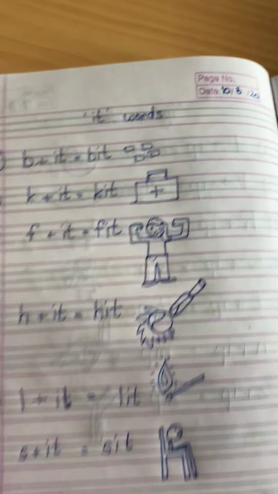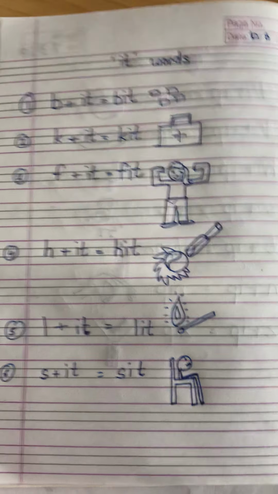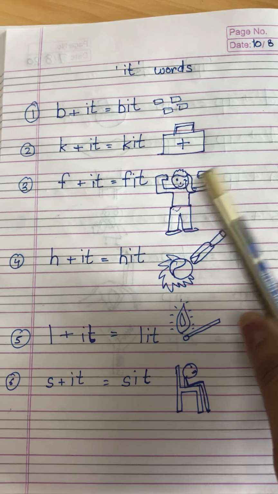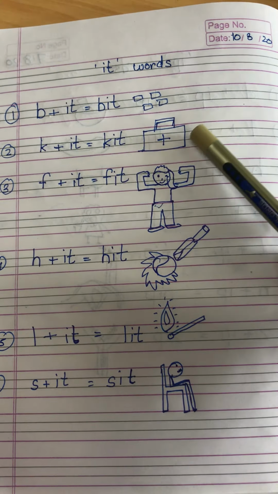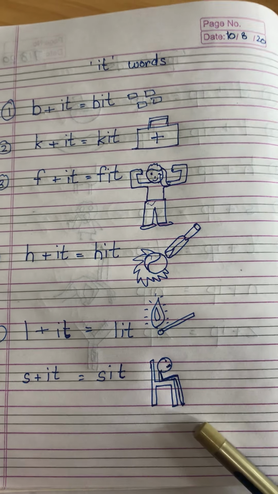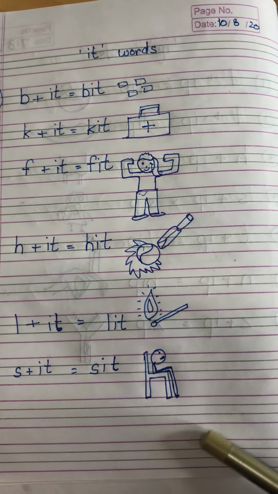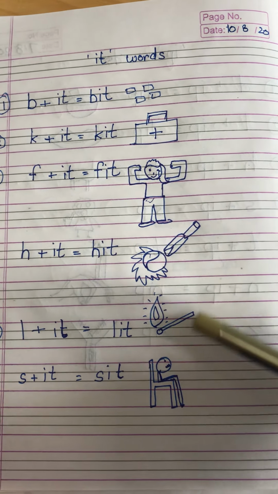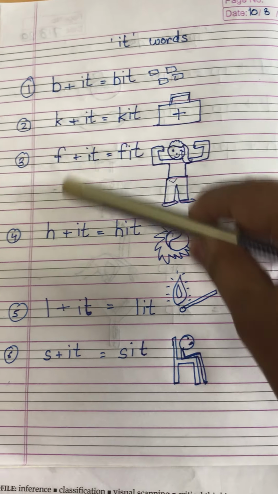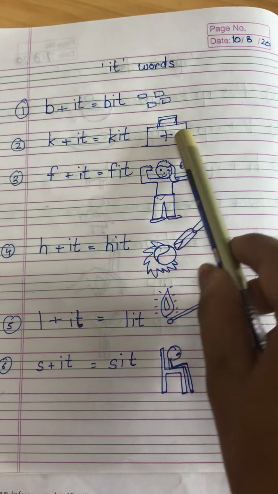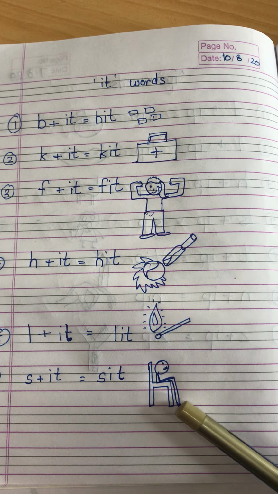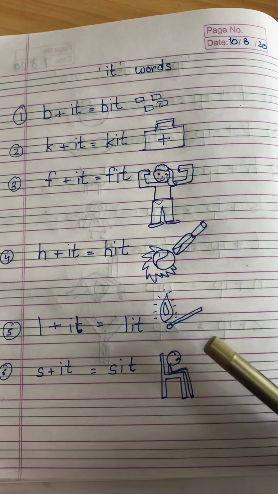So kids, in a similar manner you have to do it very neatly and beautifully, and share the work with me. These are all the it words: bit, kit, fit, hit, lit and sit. Try to make all these drawings by yourself. You can color them, and put the serial number, the heading and the date, and do it in this way. Click the picture and share the work with me.